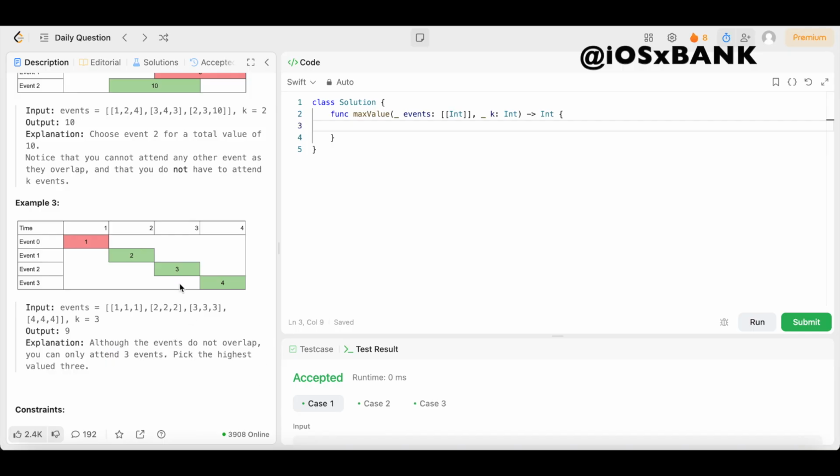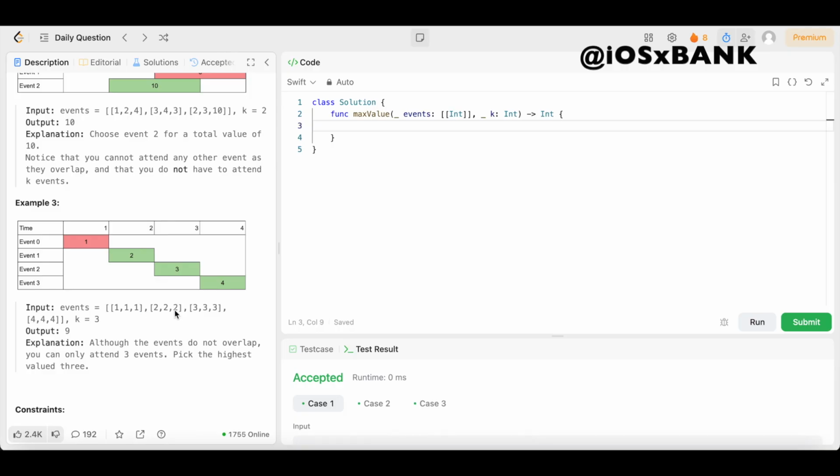So in this case, we'll go to this event because this event gives us 2 points, right? Then we'll go to this event because this event gives us 3 points. And then we'll go to this event because this event gives us 4 points. We want the maximum value of points since there's no overlapping, right? And so since this event only gives us 1 point, it got the shortest stick. That's just how the world works.